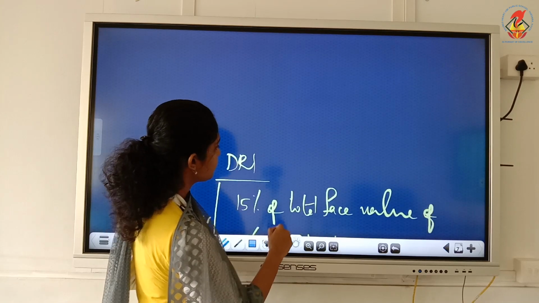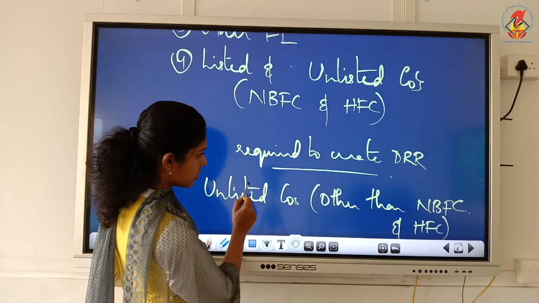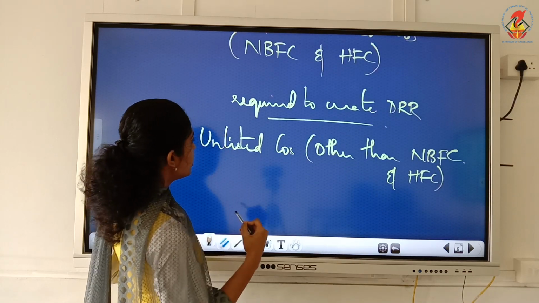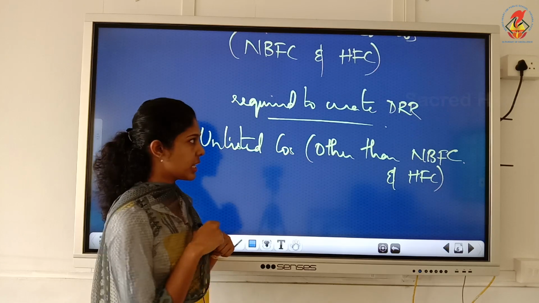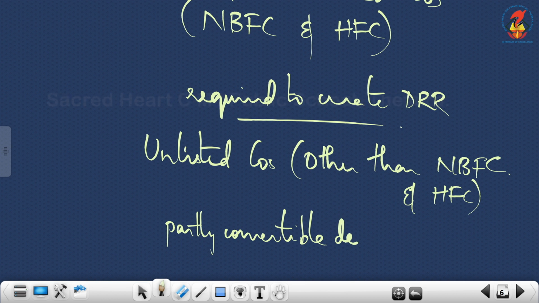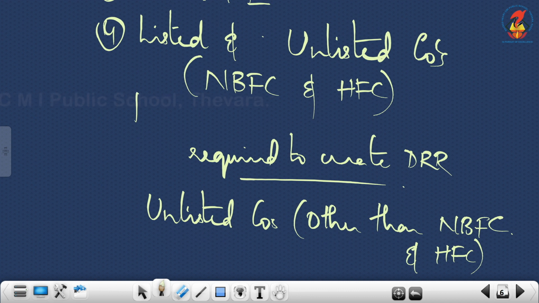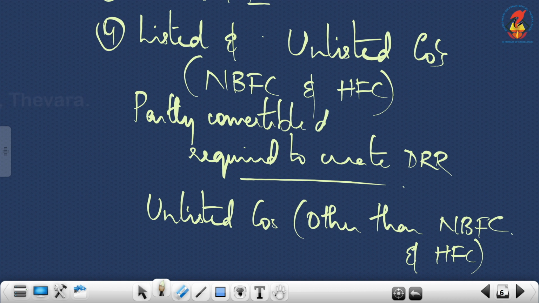Just take DRR. Okay. There is one more section under DRR creation, that is, if it is partly convertible debentures, we will write it under the exempted category. For partly convertible debentures, DRR need not be created.